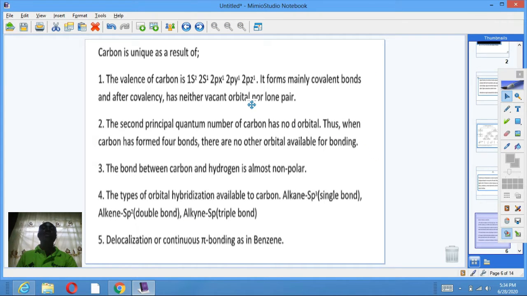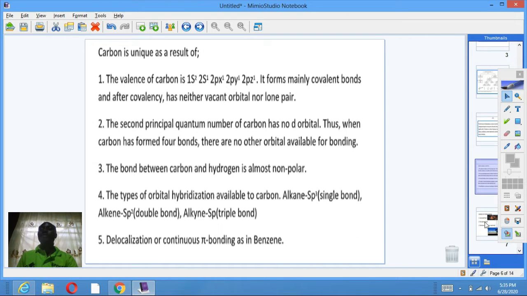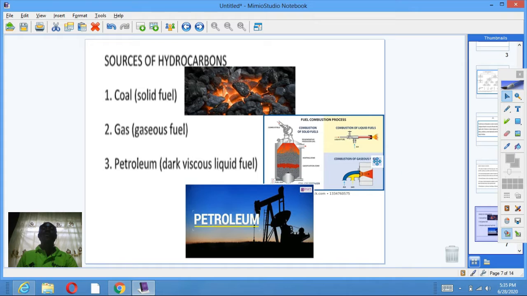Why is carbon unique? The valency of carbon, and the second principal quantum number of carbon with no d orbitals. The bond between carbon and hydrogen is almost non-polar. The types of orbital hybridization are linked to carbon, and delocalization of continuous pi bond. Sources of hydrocarbons: coal, gas, and petroleum.